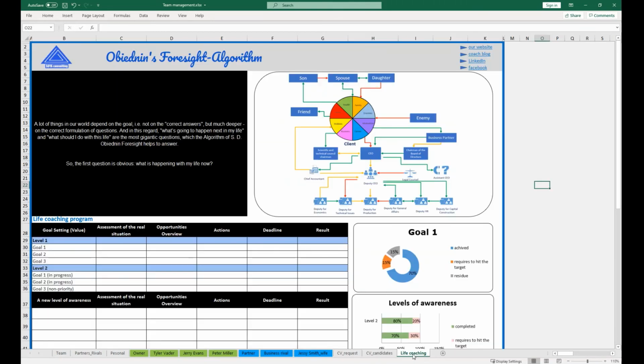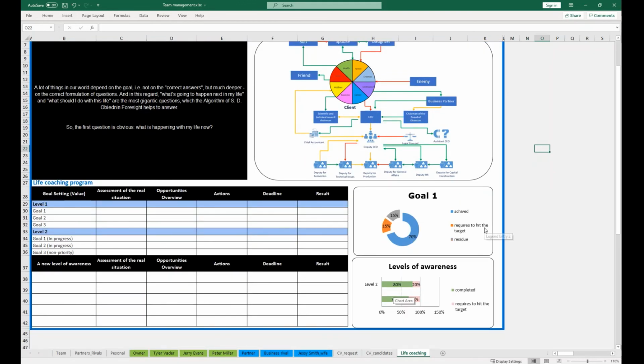And the last block is life coaching. Life coaching, according to the Obiednin's algorithm, is a technology for unlocking a person's potential in order to maximize his or her effectiveness. The work of a coach is aimed at improving life in all areas. That is, finding a balance between family, enemies, motivation, career, business, hobbies, friends, and health. A life coaching program is a guarantee of obtaining the distinctive eventual and psychological patterns of your life.